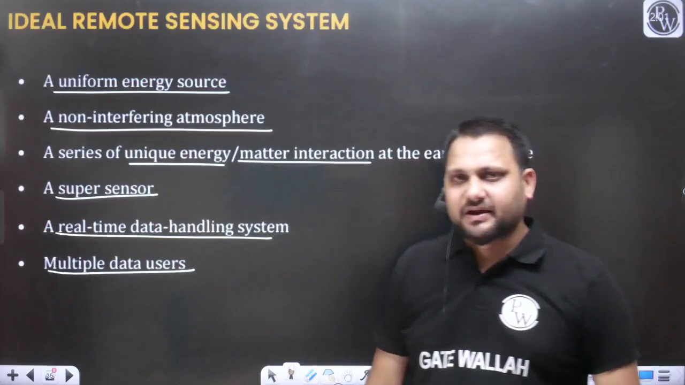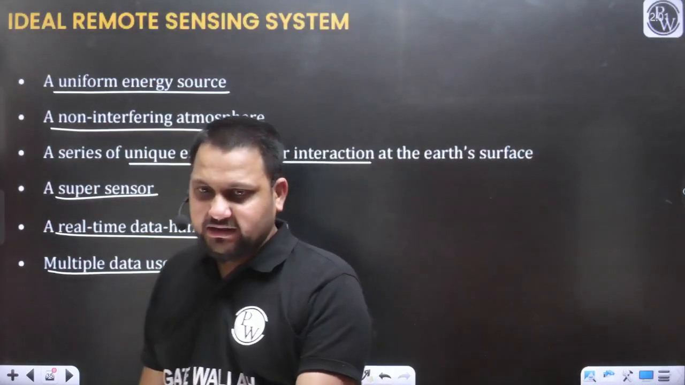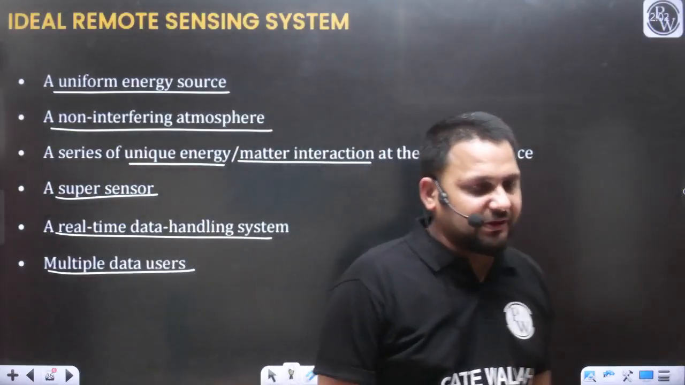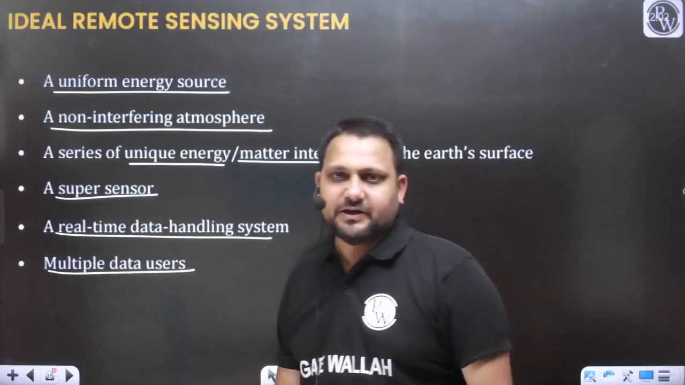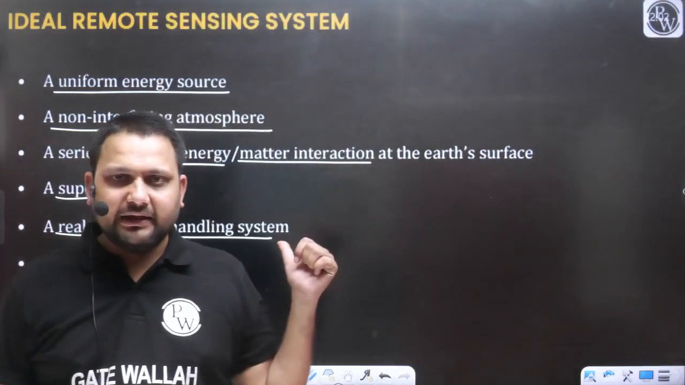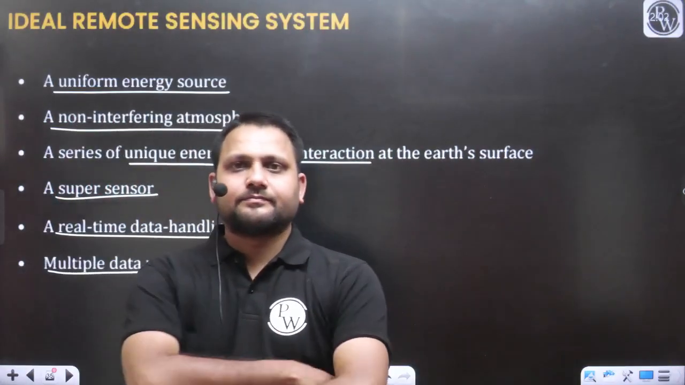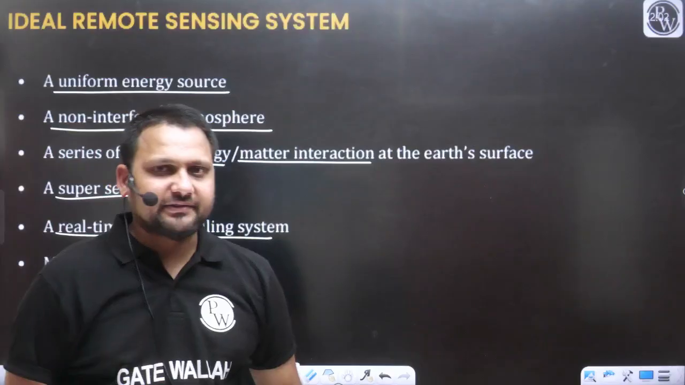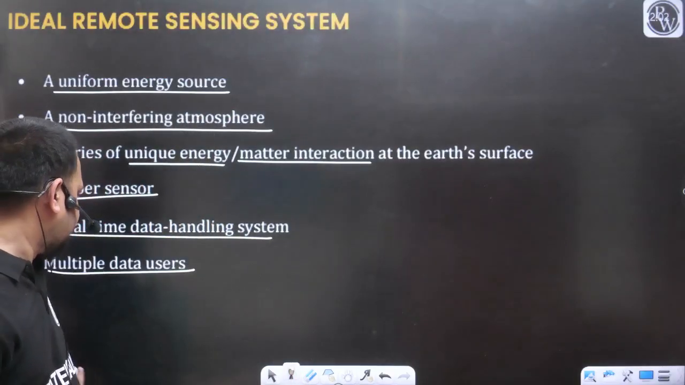In this way we are collecting the information without establishing physical contact between the observer and the object. Is the discussion about the ideal remote sensing clear to everyone? Tell me in the chat box. Is the discussion about the ideal remote sensing clear to everyone?